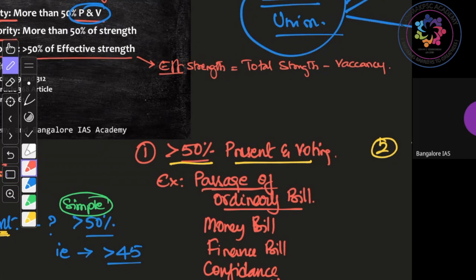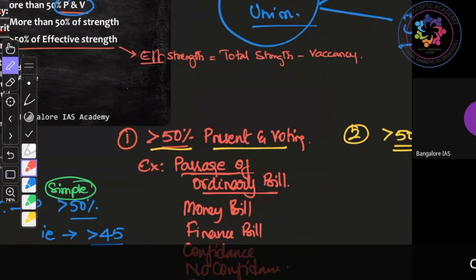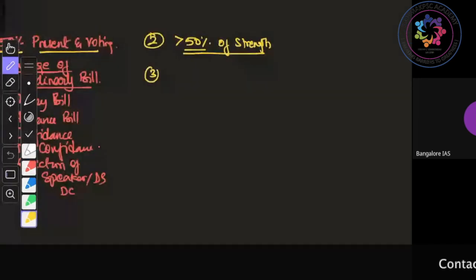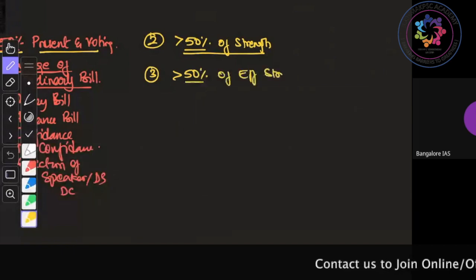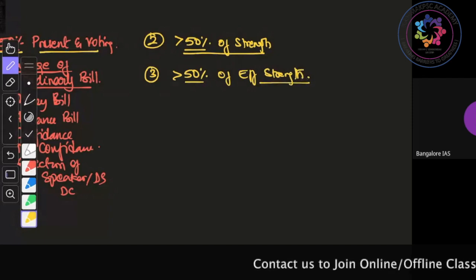Now, what is effective majority? Effective majority is more than 50% of the effective strength. So absolute majority is more than 50% of the strength. Effective majority is more than 50% of effective strength.